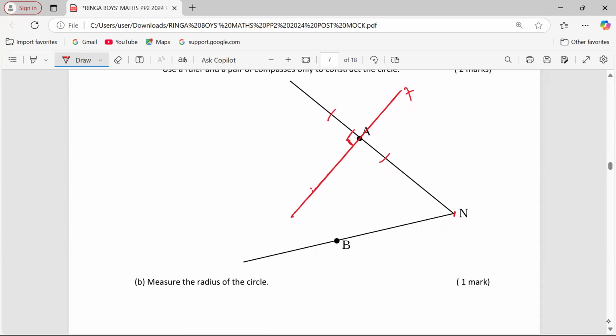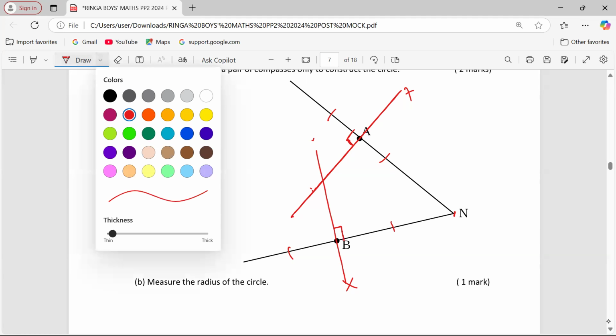Then something else that we're supposed to know: the same circle has a radius that is perpendicular to the tangent at point B. So we again draw at B this way. Then we make some other arcs such that if we join them to B, we shall get the radius. So a radius to the circle would pass through B perpendicularly, and a radius to the same circle would pass through A perpendicularly.